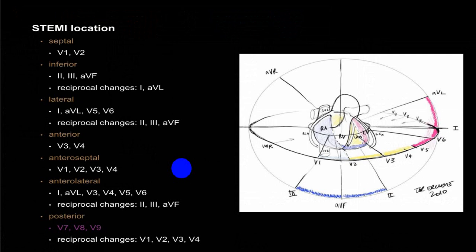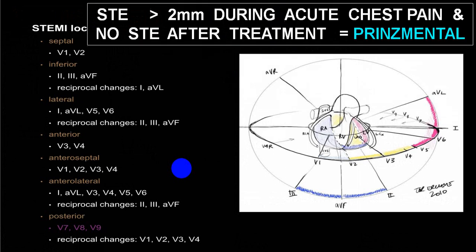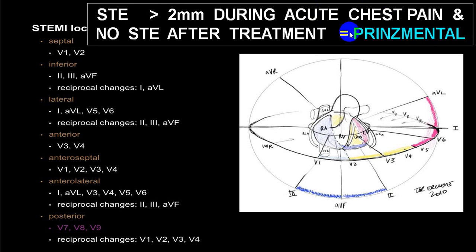Same thing is mentioned here. At your leisure time you can go through. But the most important part, ST elevation should be more than 2 mm in 2 consecutive leads. Then it is in favor of STEMI. If after chest pain there is no ST elevation or there is a spontaneous ST elevation that disappears, always suspect Prinzmetal angina, and it is quite common in chest leads. It is more common in chest leads.